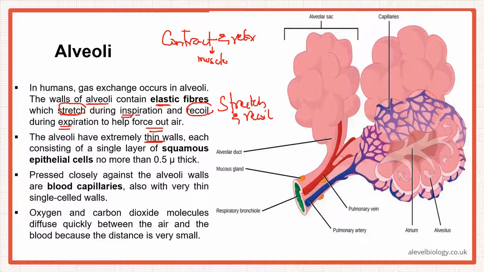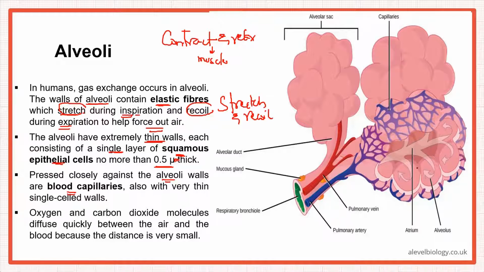So alveoli have extremely thin walls. As we were discussing, the walls are only one cell thick, right? And this is what allows the surface area to increase, and gas exchange will take place. So the extremely thin walls each consist of a single layer of squamous epithelial cells. So these are the names of the cells. Okay, and they're no more than 0.5 micrometer thick. They're so thin. Pressed closely against the alveolar walls are the blood capillaries.